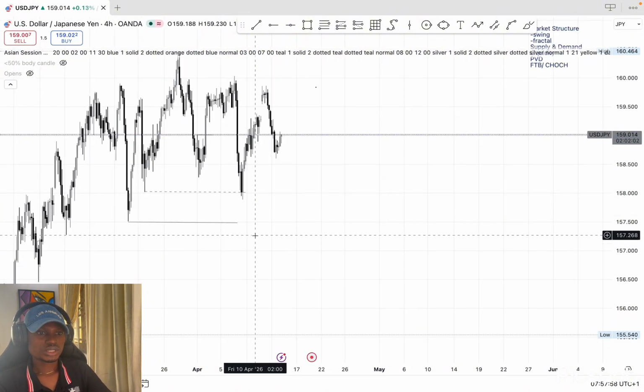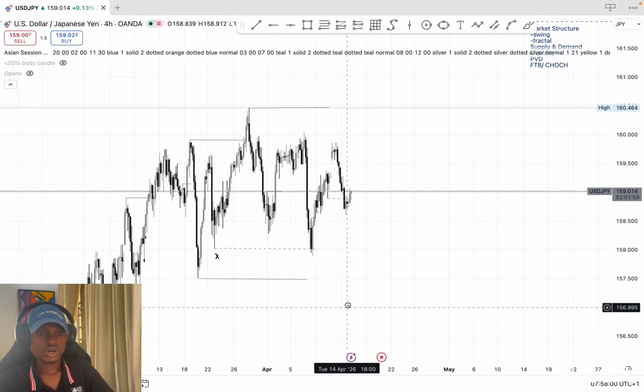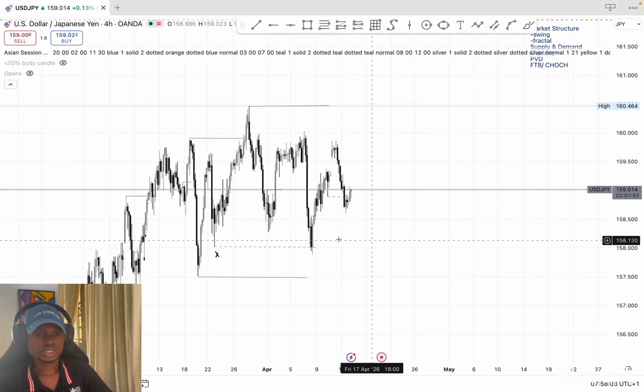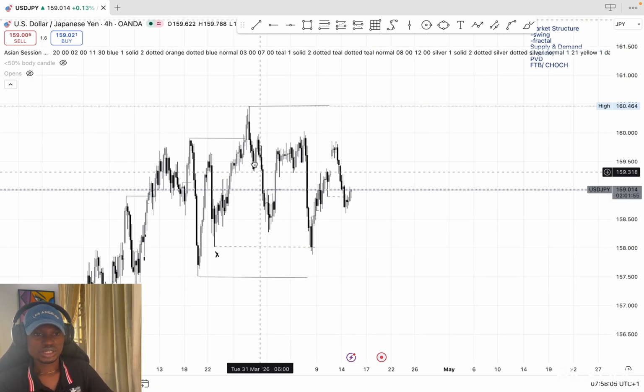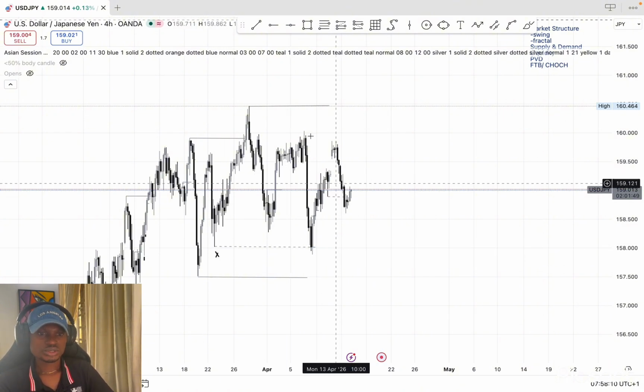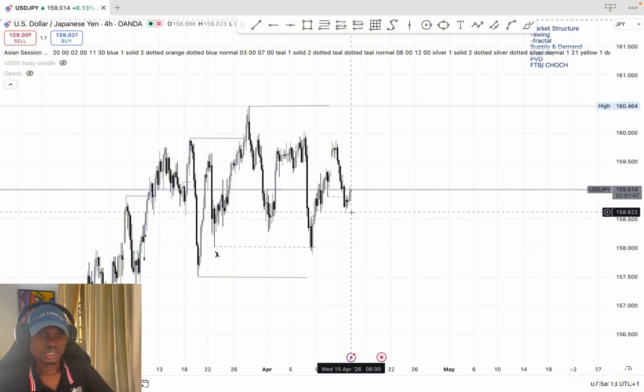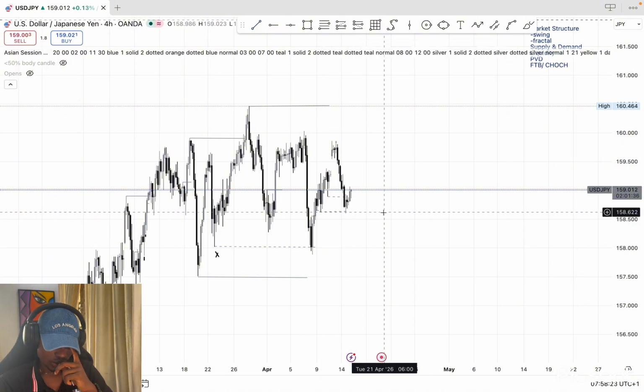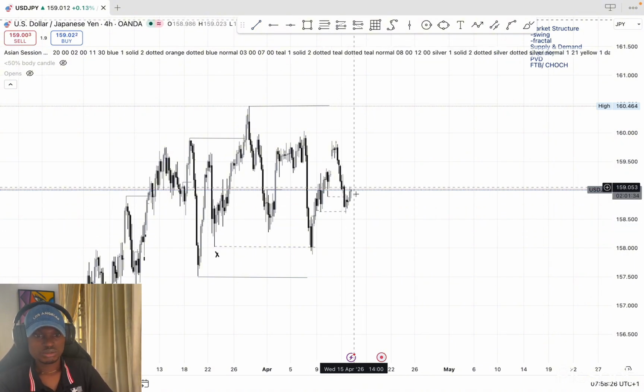Next, the last pair is US dollar JPY. JPY is weak, and at the same time US dollar is weak. That's why we're seeing this type of price action, a kind of rangy price action. We already have our liquidity taken, and I'm expecting price to continue to push up. We have another liquidity grab here, so possibly from here we might start seeing continuation to the upside. So what do I want to see here? I want to see price maybe give us a higher high or a change of character.